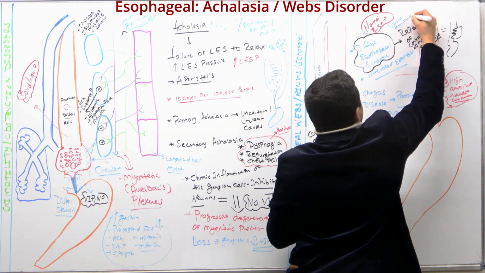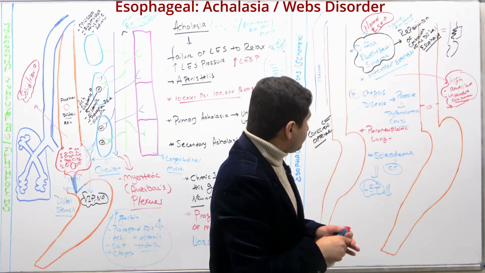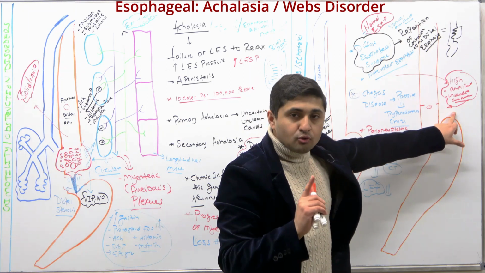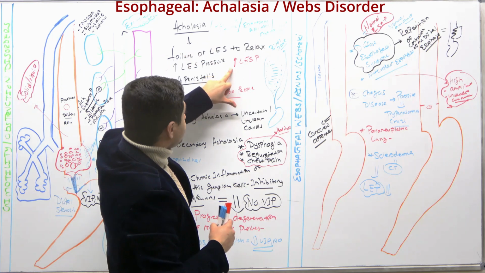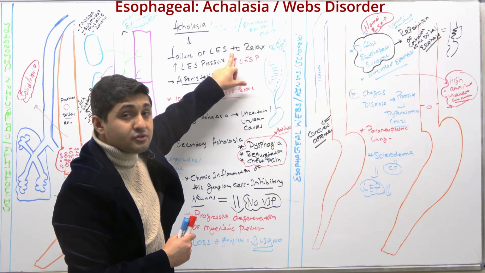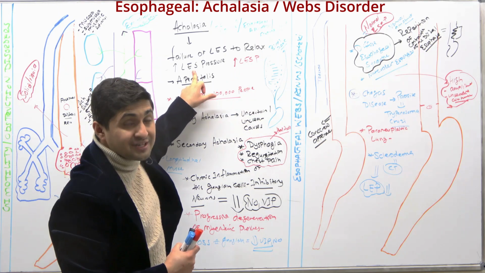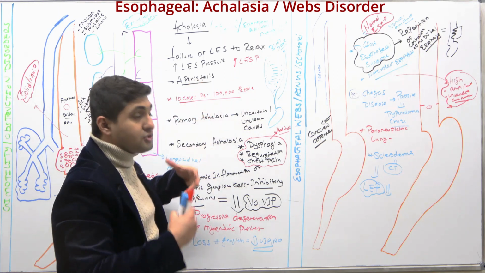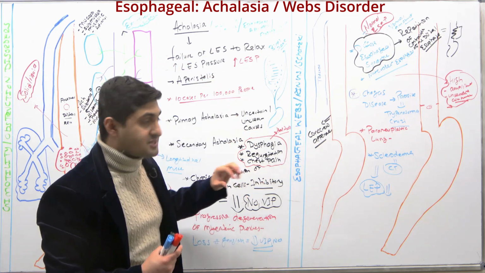Normal amplitude, okay? And this is how you do a differential diagnosis of this. Again, how do we distinguish between all this, achalasia? Remember, there's a failure of the lower esophageal sphincter to relax, which causes an increase in lower esophageal tone and results in a higher pressure, and there's no peristalsis. There's aperistalsis, right?